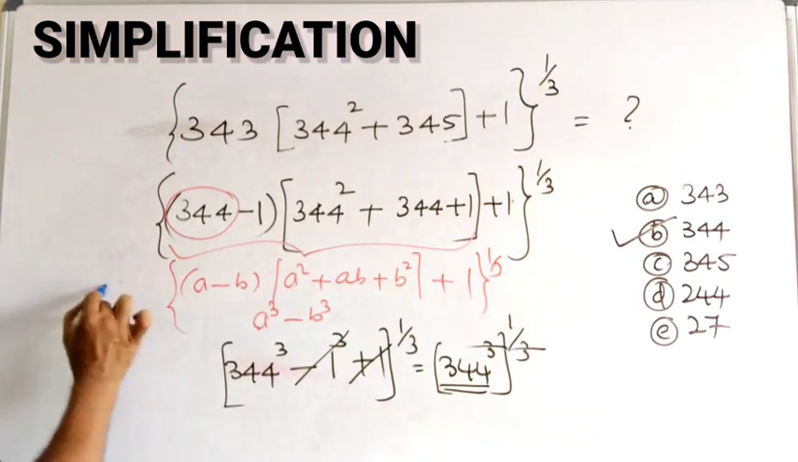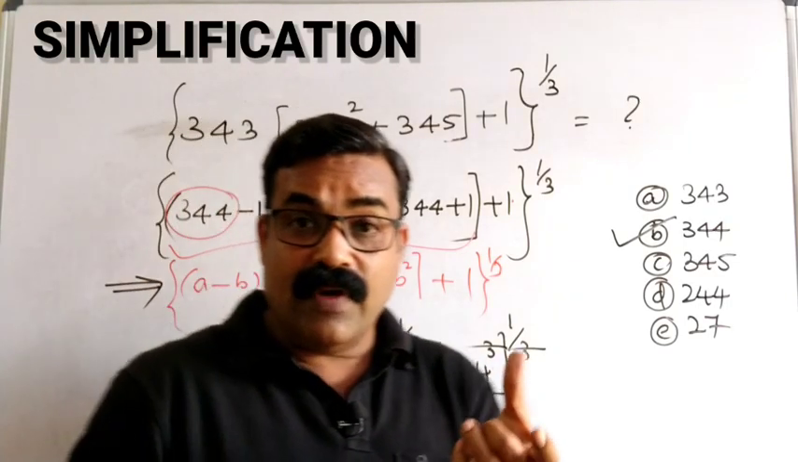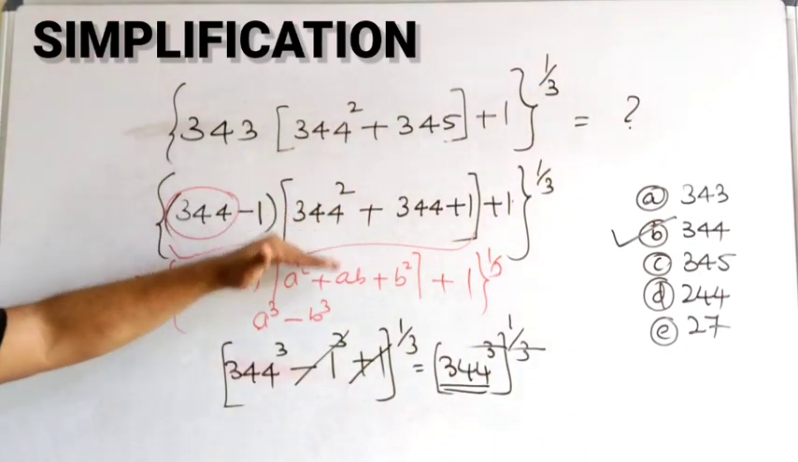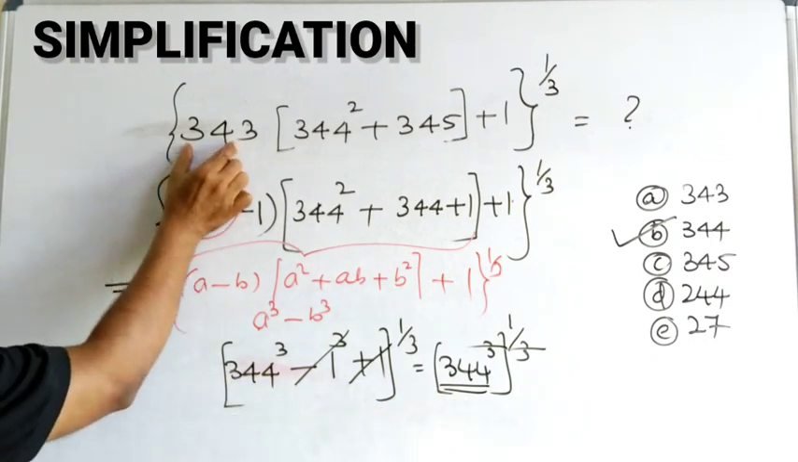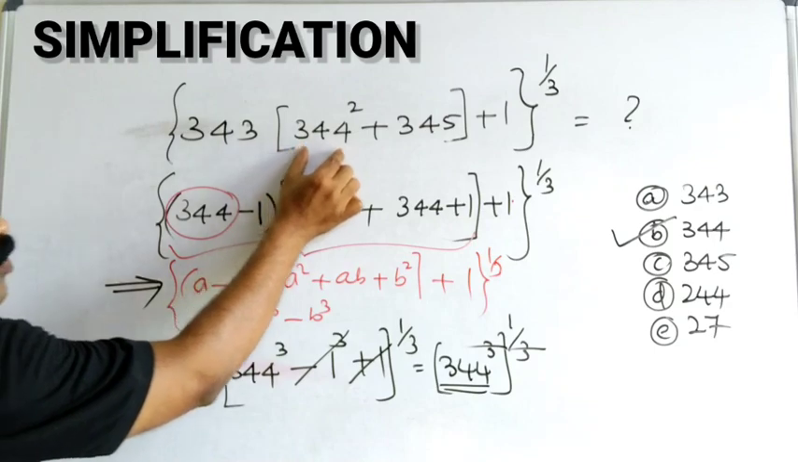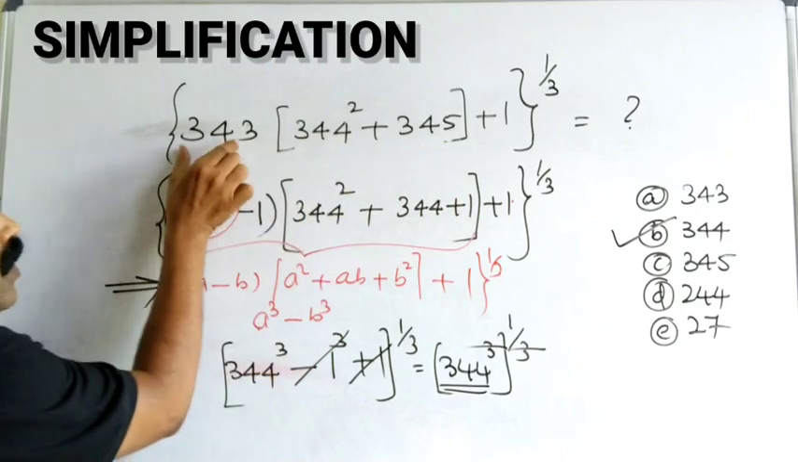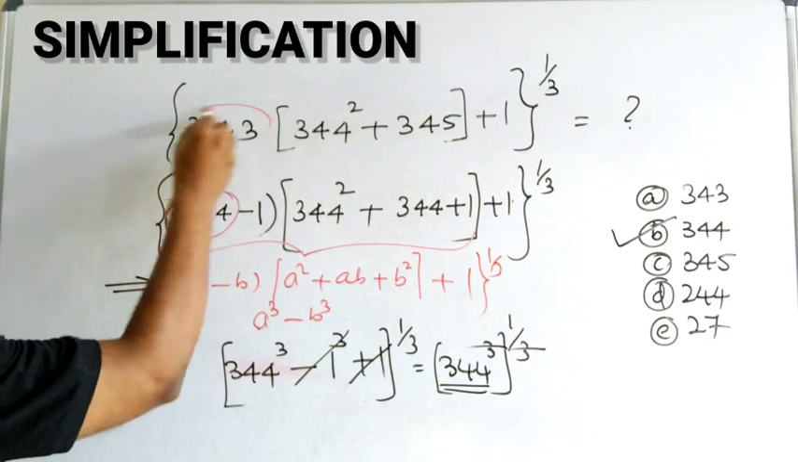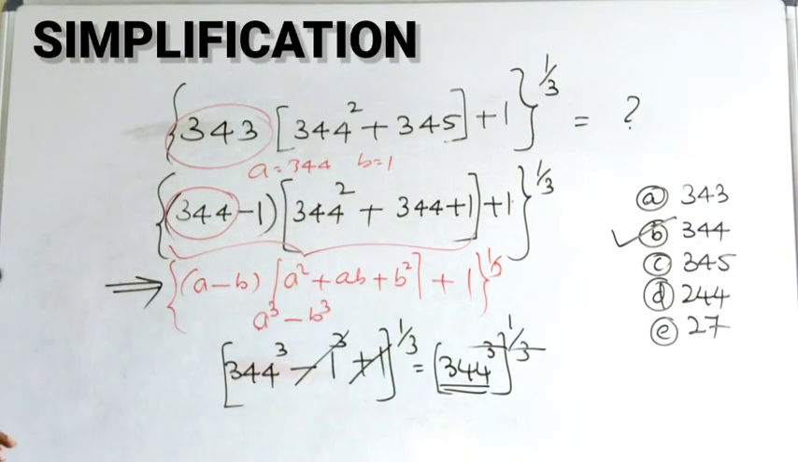So if you understand this simple formula, these types of questions are very, very easy in simplification. Students, what I actually want to tell you is, when you solve these types of questions in your exam, you need not write all these steps. Directly you can write this line. Here you have a minus b, and here you have a plus b. So 344 minus 1, 344 plus 1. So you understand from here itself, a is equal to 344 and b is equal to 1.